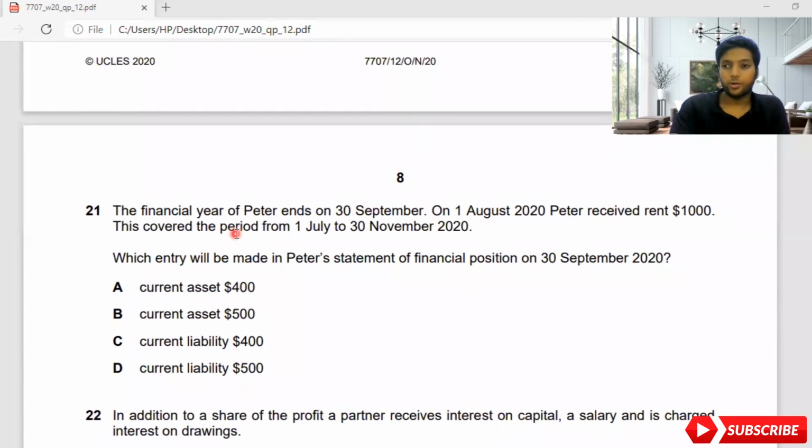Okay, so moving on to the 21st MCQ. The financial year of Peter ends on 30th September. On 1st August 2020, Peter received rent of 1000. This covered the period of 1st July to 30th November 2020. When you are doing this sum, you need to underline these details. His period ends on 30th September, but he is getting an amount of 1000 on 1st August, covering 1st July to 30th November 2020.